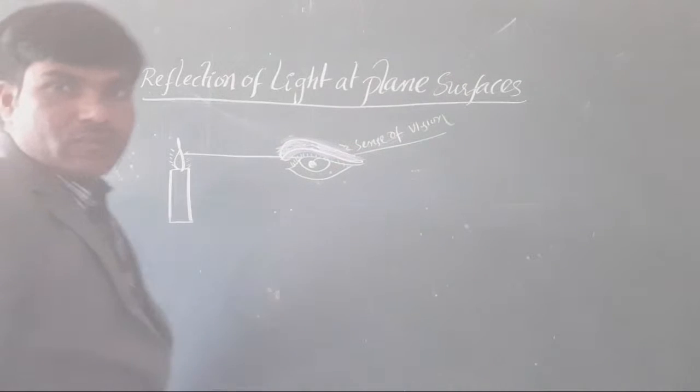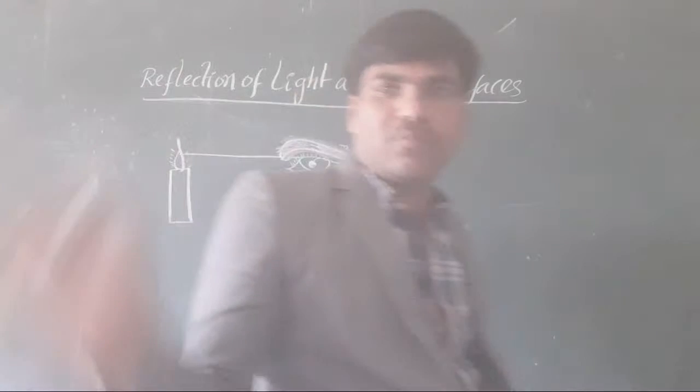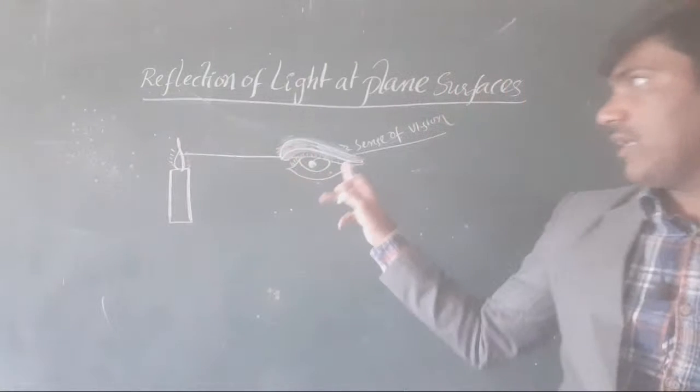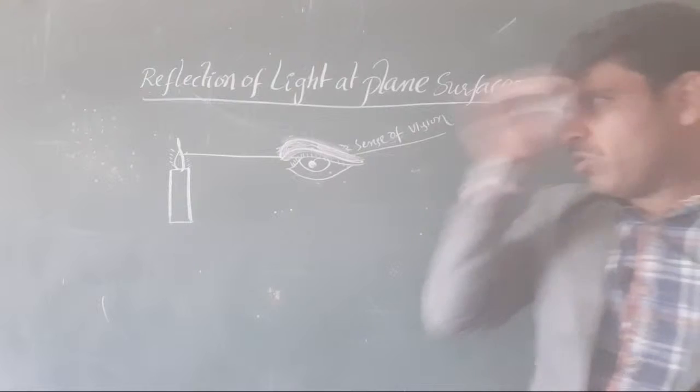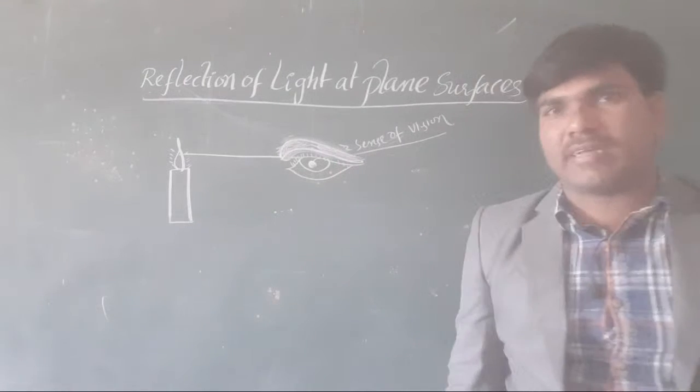Light is an energy form which is coming from the luminous body. It falls on our retina. It gives the sense of vision for us. Okay, this is the important concept we have taken.